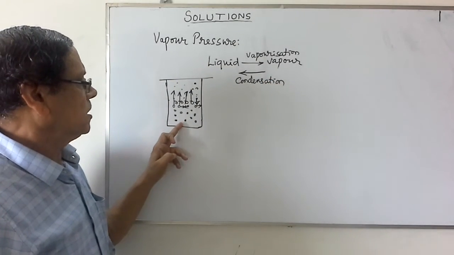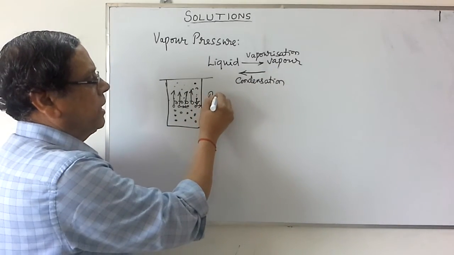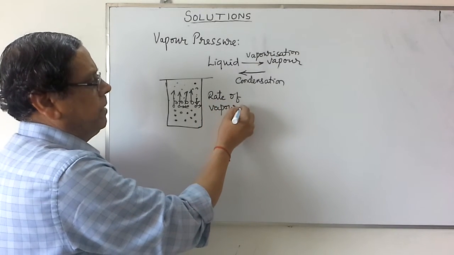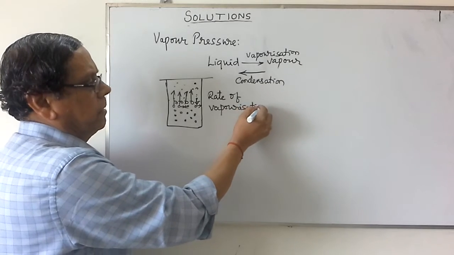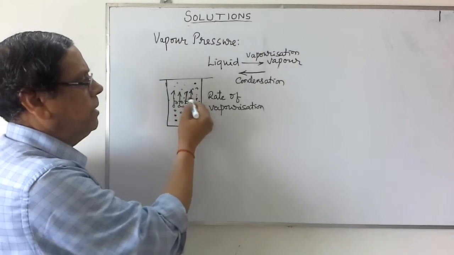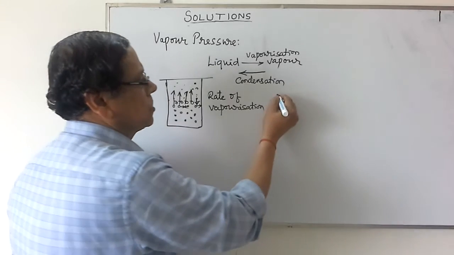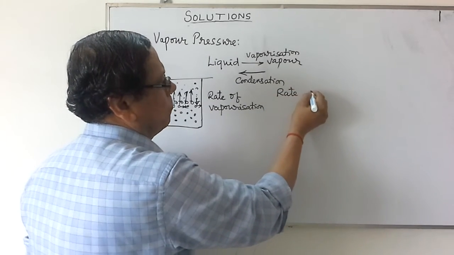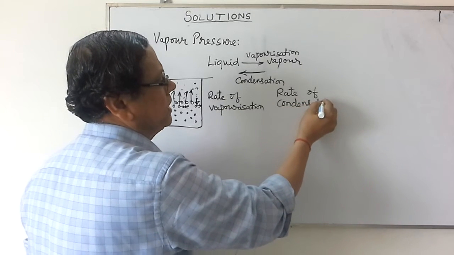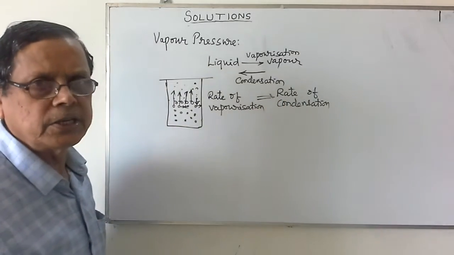Initially, the process of vaporization will be very fast. That is, the rate of vaporization or rate of evaporation will be high initially. But as the time progresses, it becomes smaller and smaller, since the number of molecules in the vapor phase goes on increasing, so the rate of condensation will be increasing. So at one stage, we observe that the rate of vaporization becomes equal to the rate of condensation.